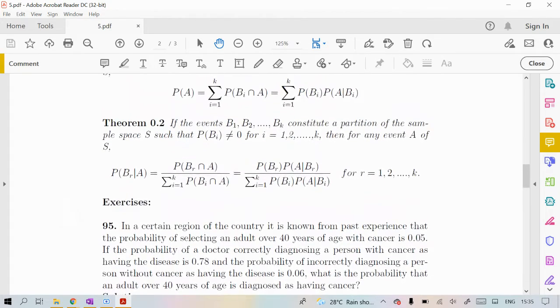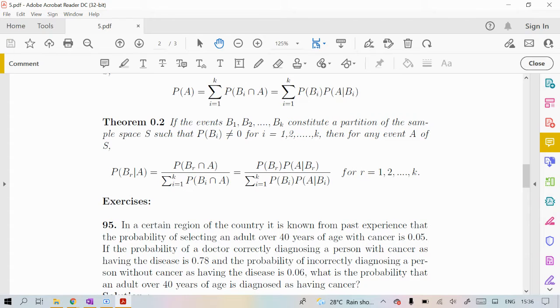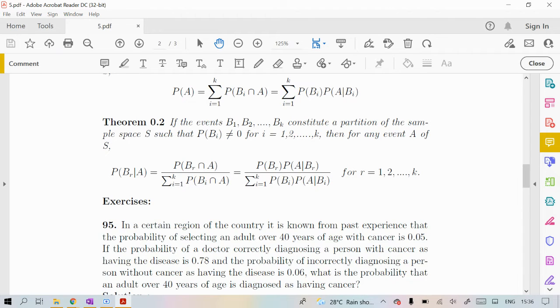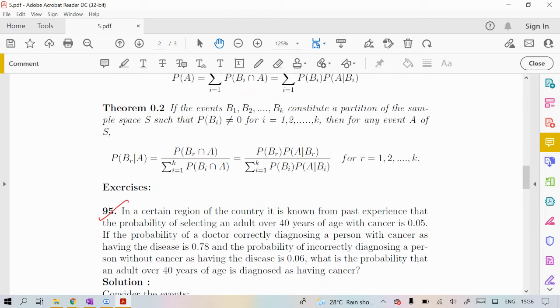Okay. So look at this question. Question number 95. This 95, you see. And first everyone read. So read and try to understand. Then I will solve. Okay, read this question.